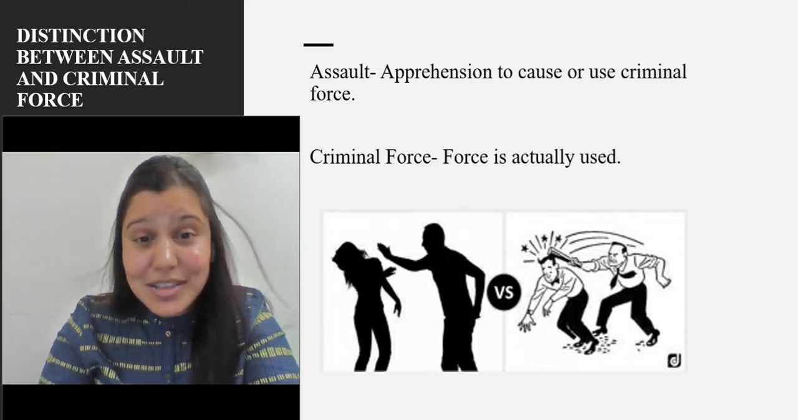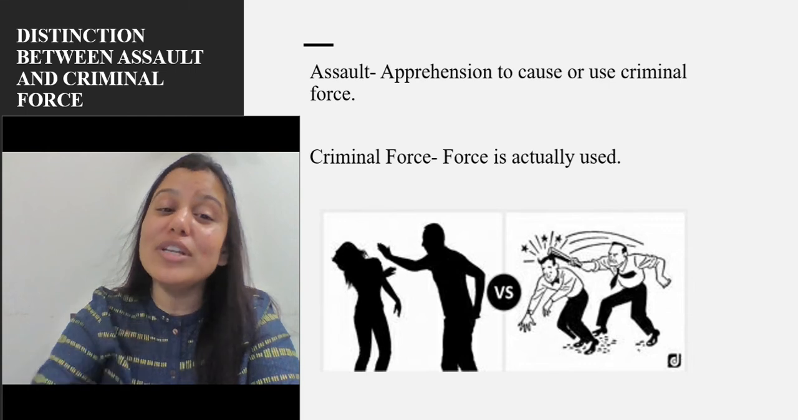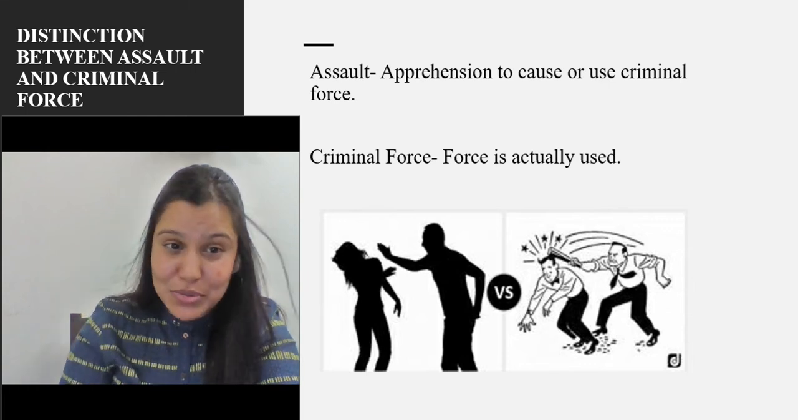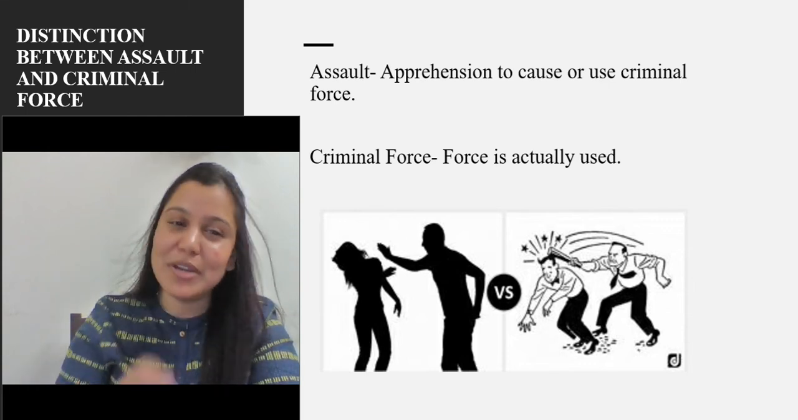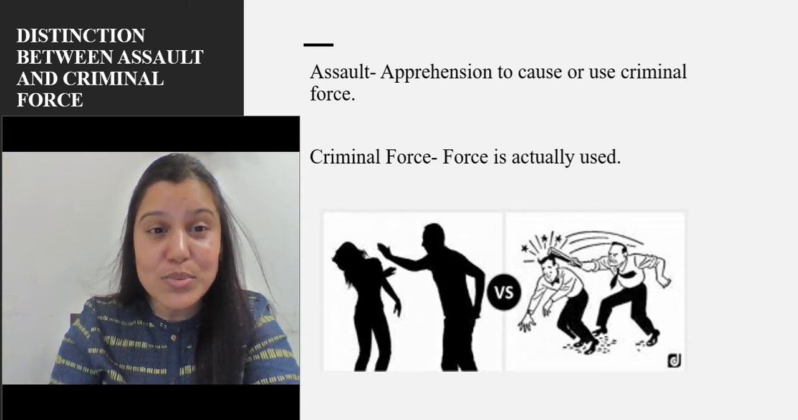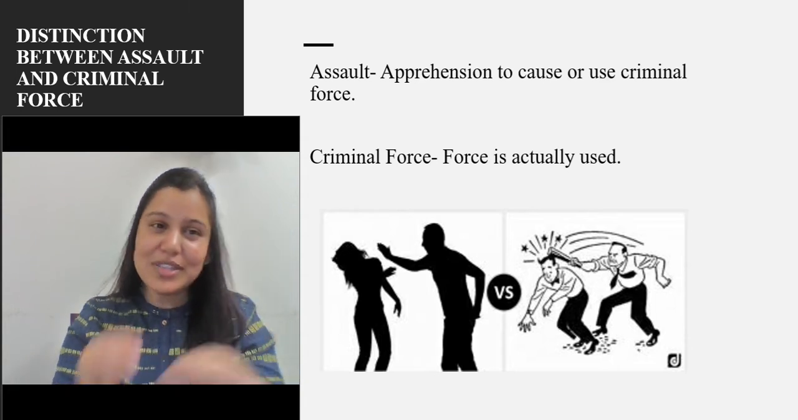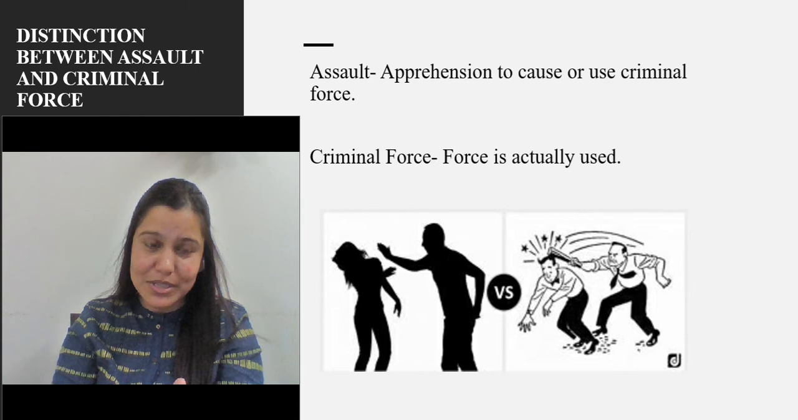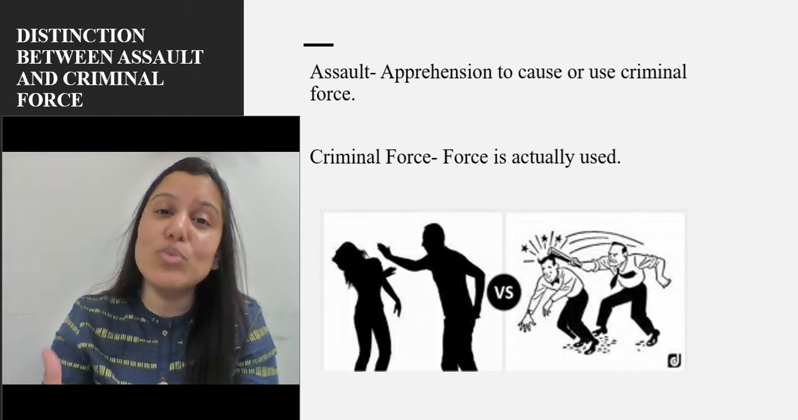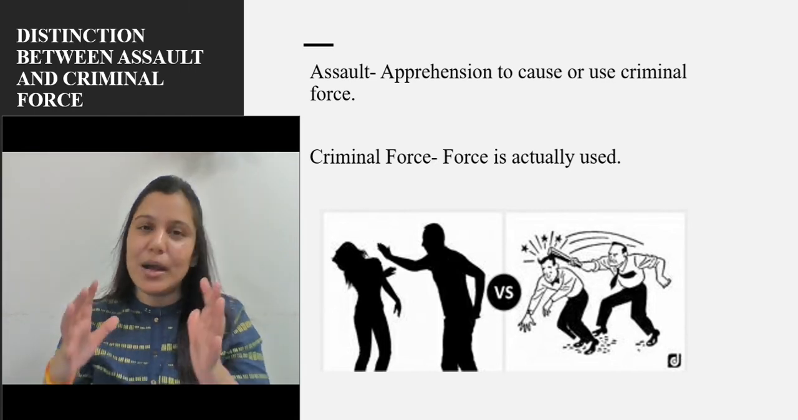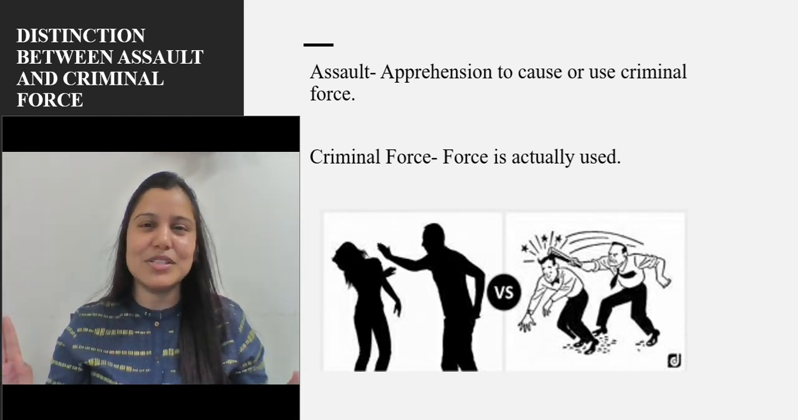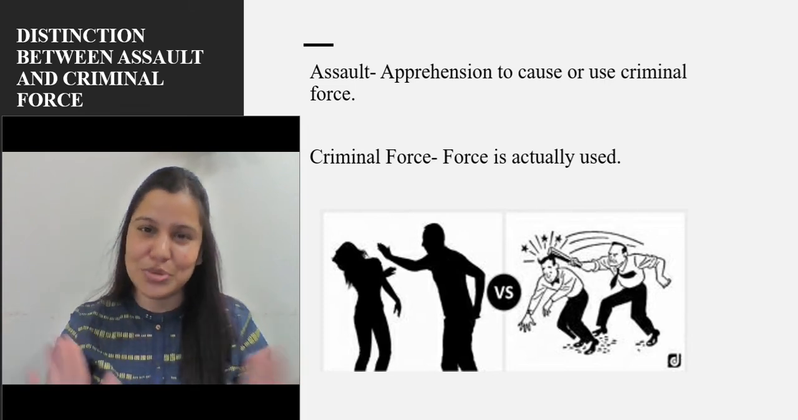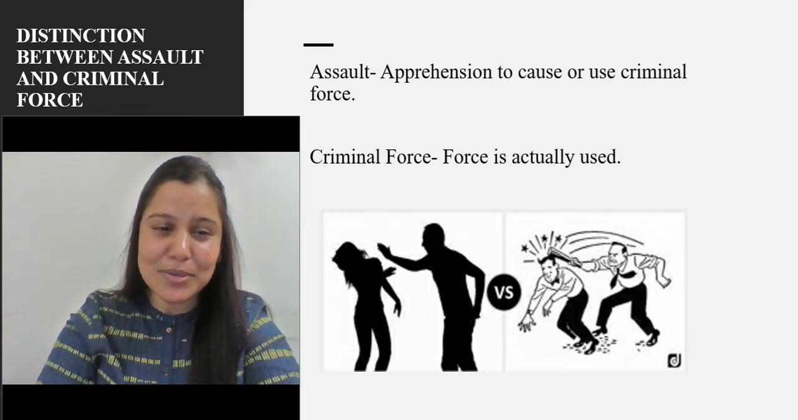So, in the second picture, the force is actually used. But when it comes to the first picture, it was just an apprehension. The criminal force will be used, right? So that is the difference. Assault is just an apprehension by all those elements that criminal force will be used or may be used. But coming to criminal force, it's done. Criminal force is used. So that you can see in the picture.